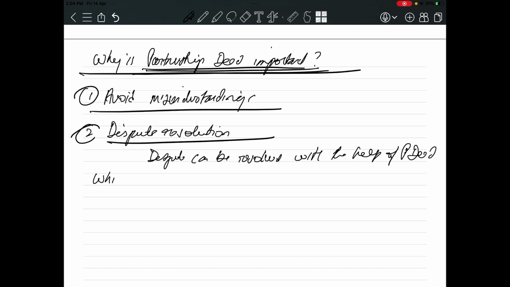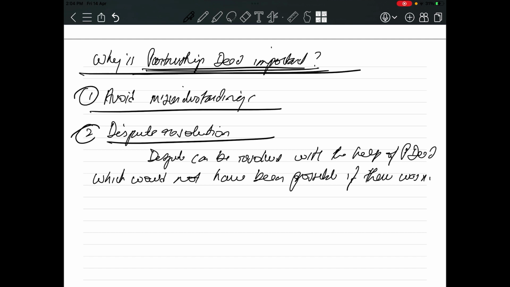which would not have been possible if there was no partnership deed. In future, you will go to a big position, or you will have good knowledge of accounts or the Companies Act or the Partnership Act. So if people ask you, we are planning to start a partnership firm, the first question you should ask is, do you have a partnership deed? Have you prepared the partnership deed? So the partnership deed is very important.